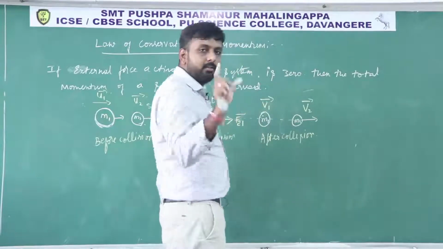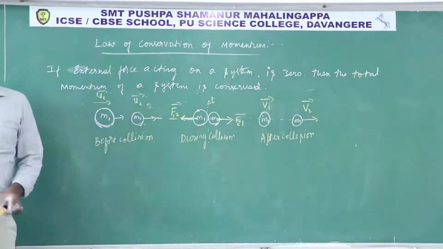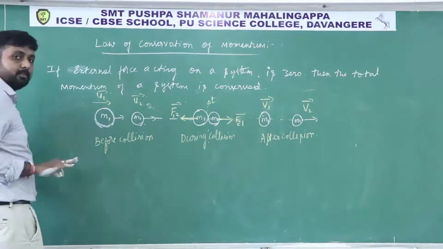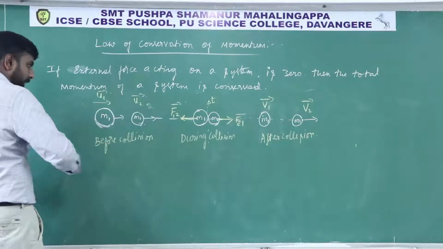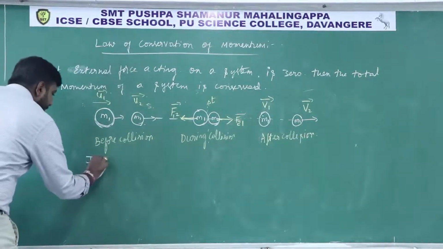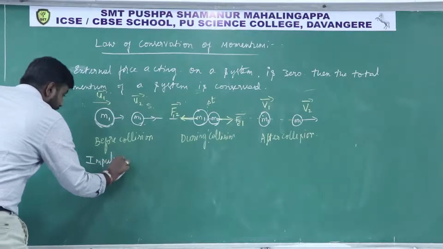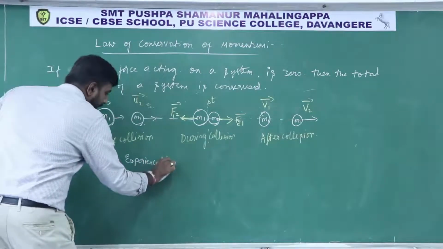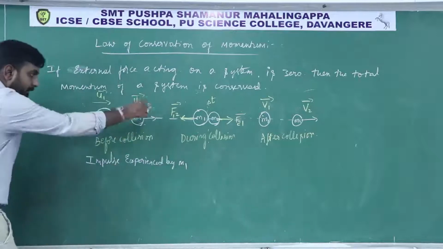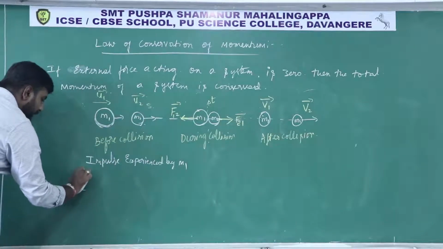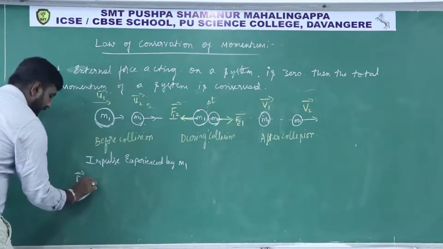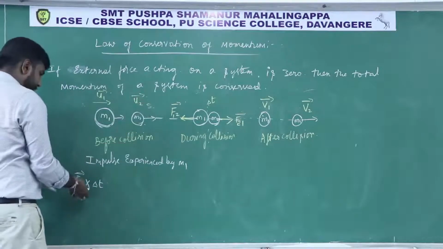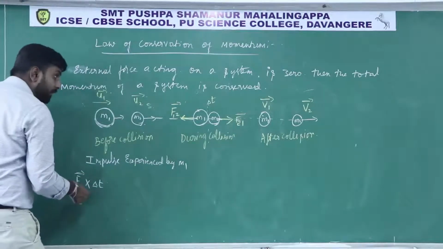For this, a very small derivation is there, you have to practice. So see here, you have to write the considerations. I am writing the conditions directly here. The impulse experienced by m1 is F12 into delta t. This is what only the impulse experienced by m1, right? F12 into delta t.